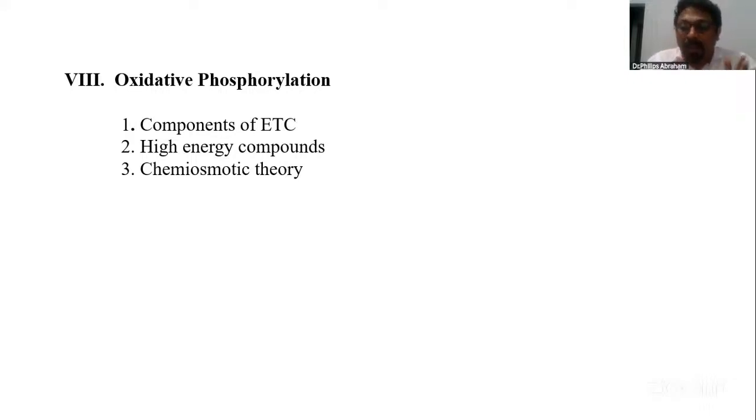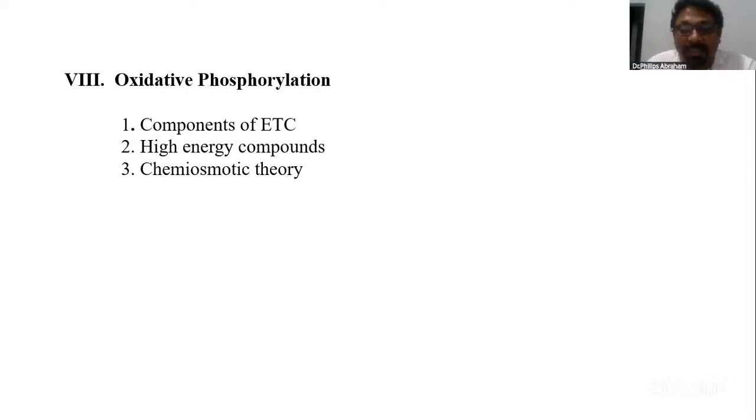Complex 1 helps in the removal of hydrogen, dehydrogenation from NADH. NADH dehydrogenase complex. Since it contains more than one compound, we call it a complex. Complex 2 helps in the removal of hydrogen from the succinate. So the word succinate dehydrogenase complex.